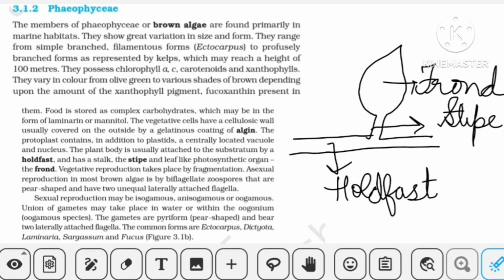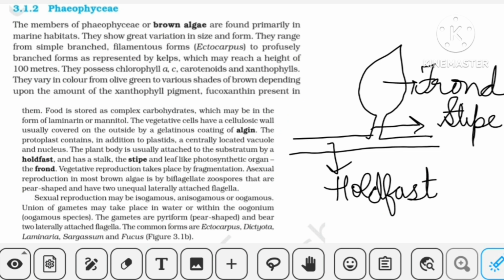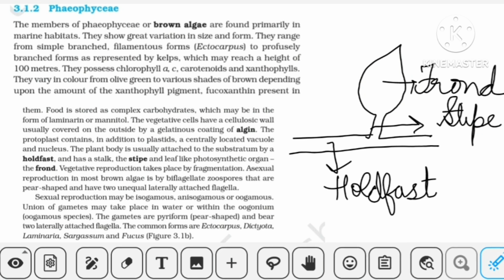Moving forward, they have differentiated the body of a brown alga. It has a photosynthetic leaf-like structure, which is the frond. Then the stalk, and there is a holdfast, with the help of which it is attached to the substratum. Then comes the fact that they have, in addition to plastids, vacuoles also.